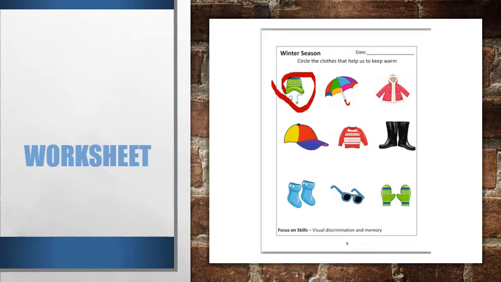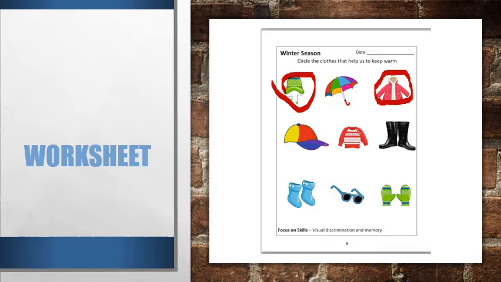Now, what is next? Umbrella. No, no, no. We don't use an umbrella during winters. And what about this? This is a jacket. And we wear a jacket during winter. It helps us to keep our body warm. And what is this, children? This cap? Do we wear this cap during winter? No. We wear this cap during summer season. We don't wear this type of cap. You have seen now what type of cap we wear during winter? Yes, woolen caps.